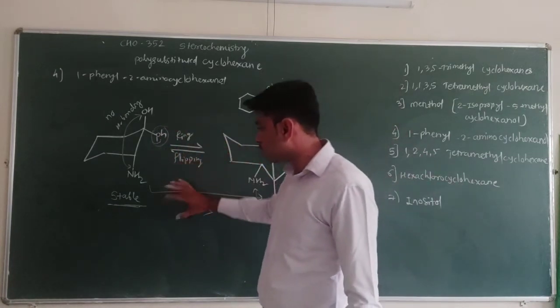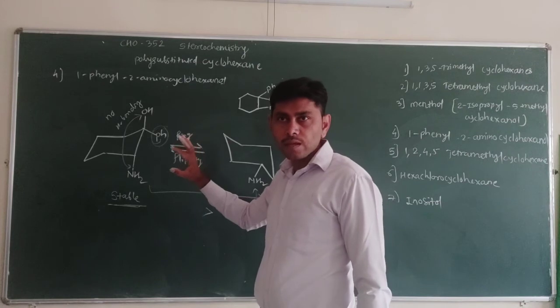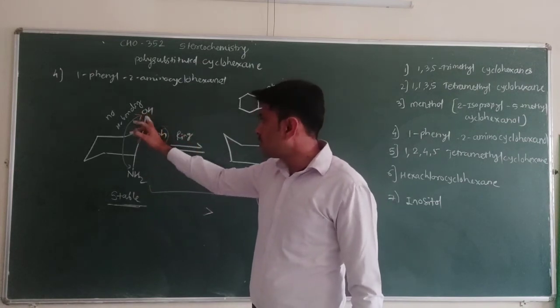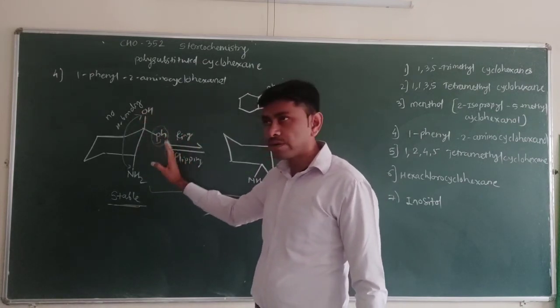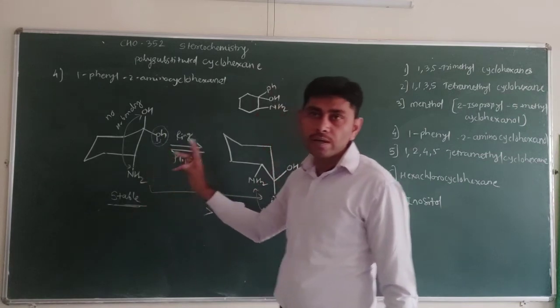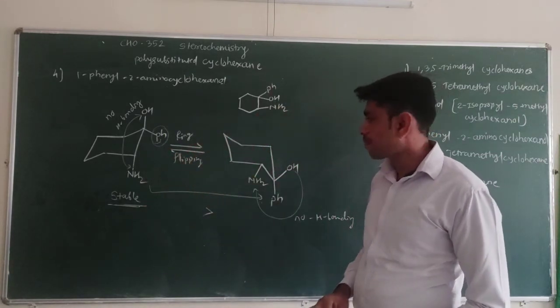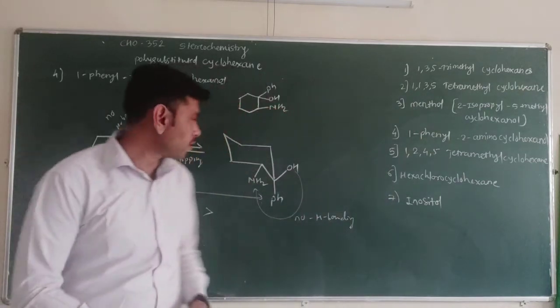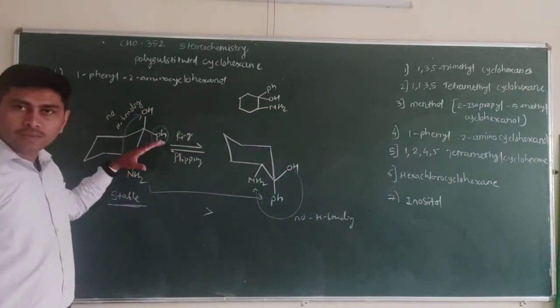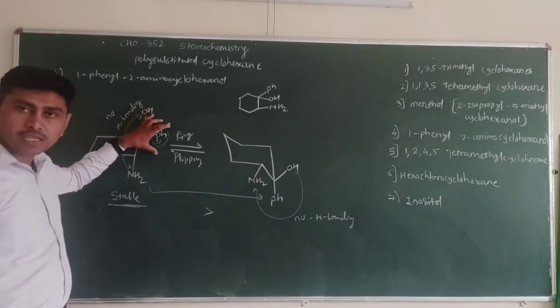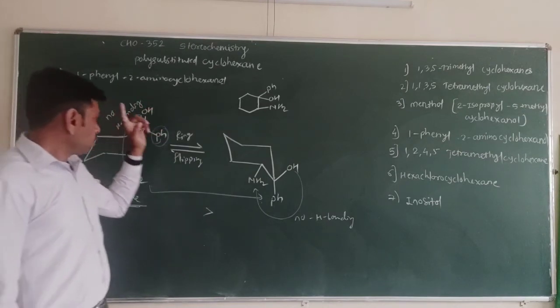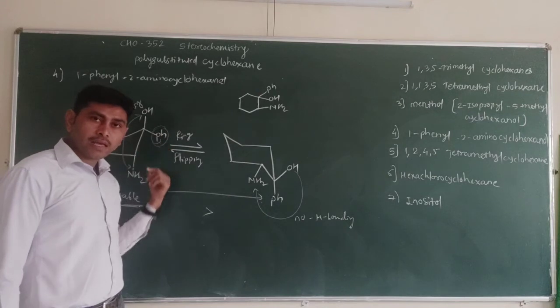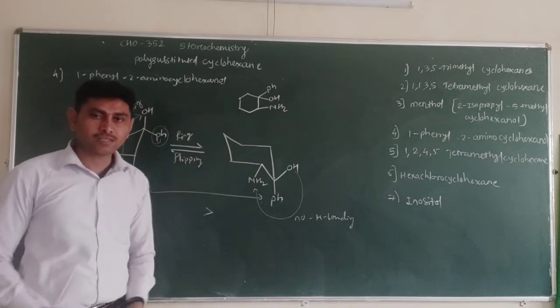So in the case of the trans isomer, the structure with the phenyl group in the equatorial position is preferred, while in the case of the cis isomer, as we saw in the last molecule, the structure with the phenyl group in the axial position is preferred.